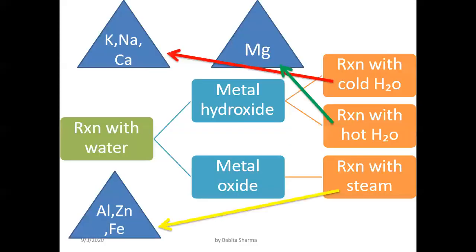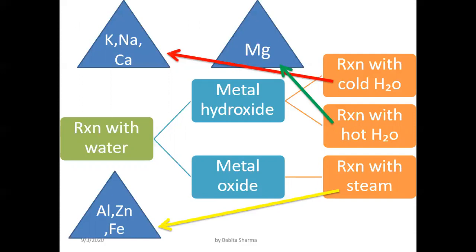Now this is the table in front of you. In the green box, you can clearly see the reaction with water, how metal reacts with water and which kind of product is formed. When metal reacts with water, two kinds of products are formed. One is metal hydroxide and one is metal oxide. Clear?